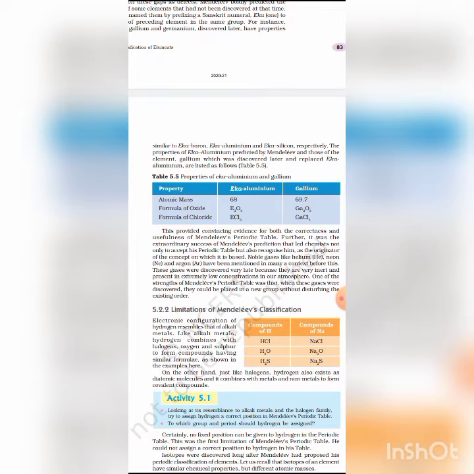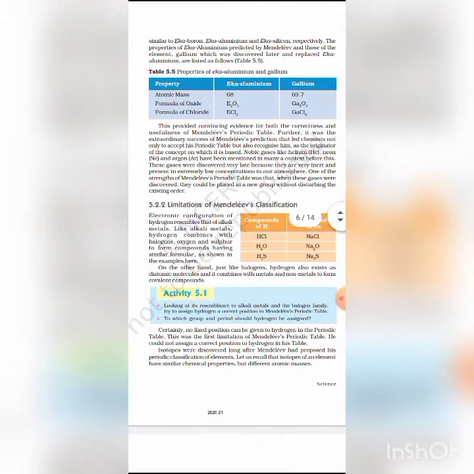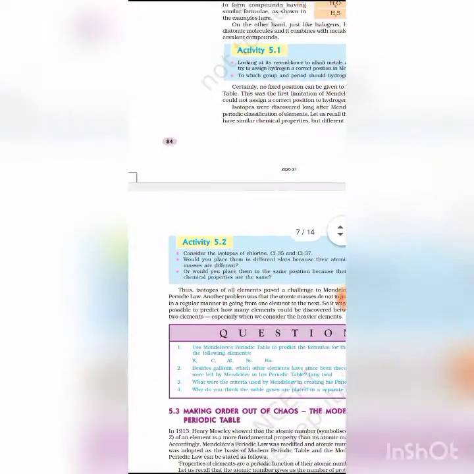Okay, and another defect of Mendeleev's periodic table is the position of isotopes. Students, isotopes of an element have similar chemical properties but different masses. Therefore, according to Mendeleev's periodic classification, isotopes should have different positions based on their atomic masses. If this is done, the symmetry of the periodic table would be destroyed, and therefore isotopes have not been assigned different positions in the periodic table.